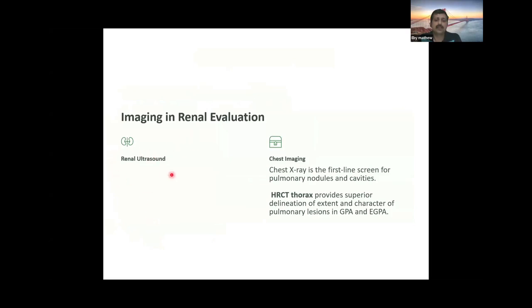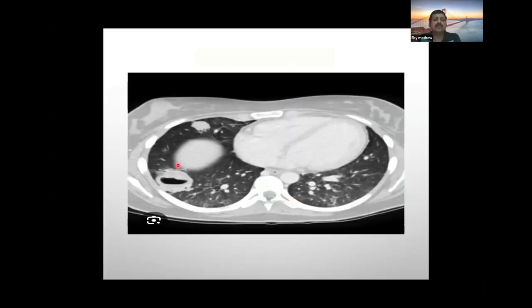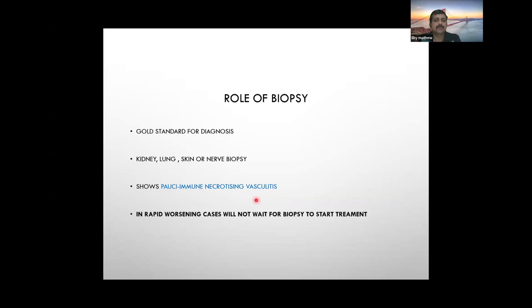Imaging evaluation: renal ultrasound and X-ray are the first line. If you're suspecting any cavitatory lesions or nodules, always do an HRCT thorax. And this is the HRCT finding, showing nodules or cavitatory lesions. Now, the role of kidney biopsies: in rapidly worsening cases, we will not wait for the biopsy to start the treatment.